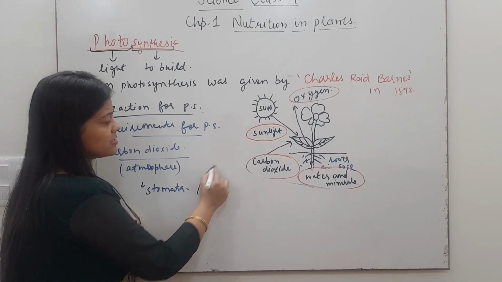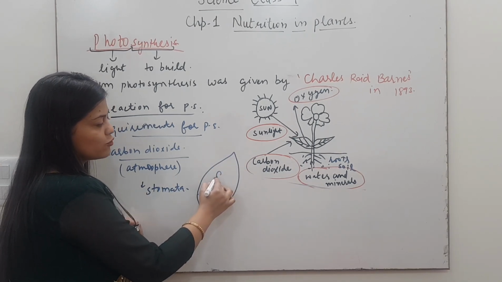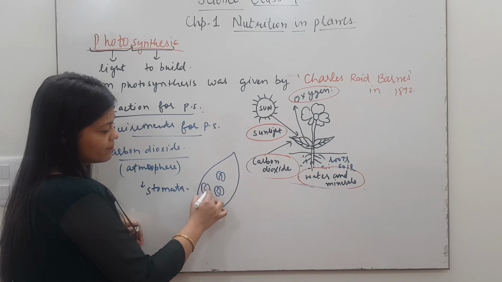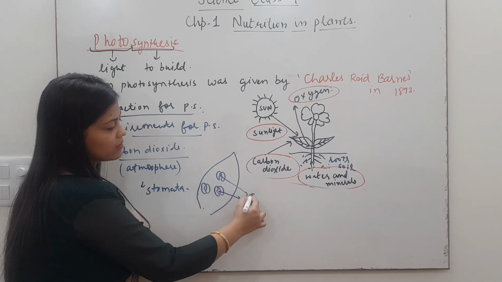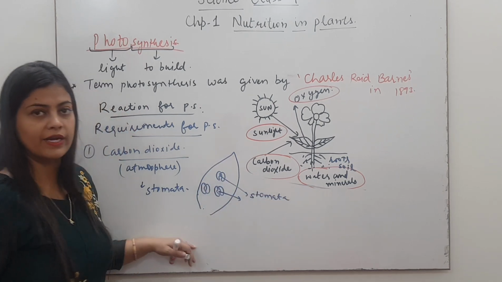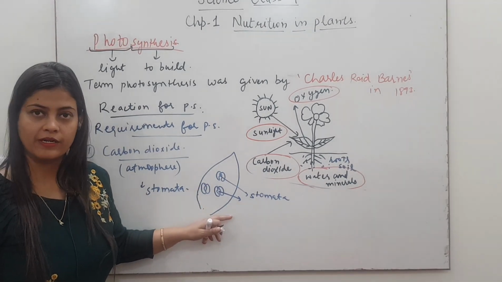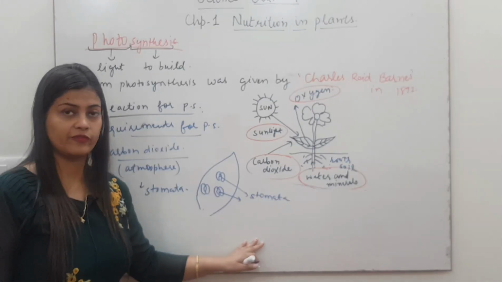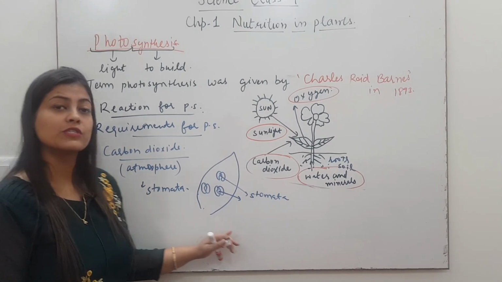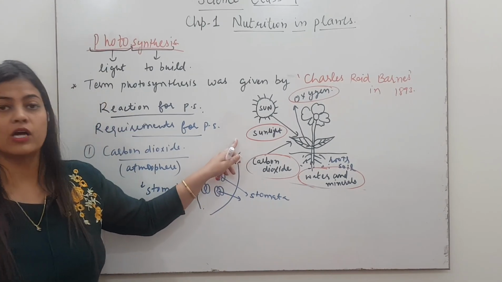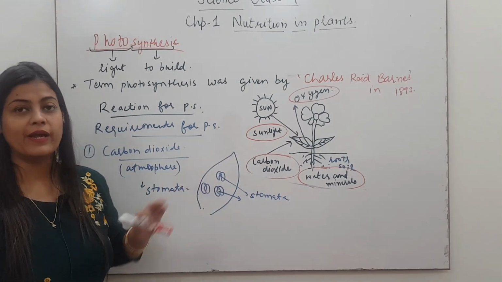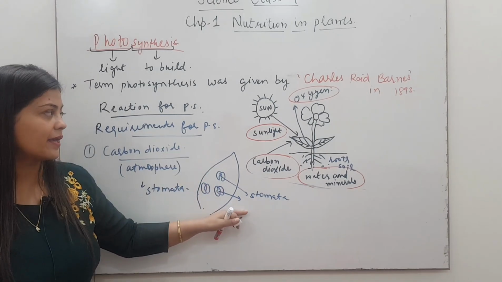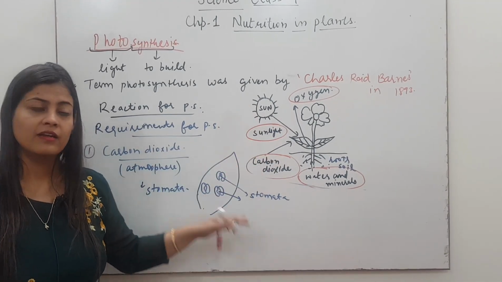What are stomata? If you see the leaf under a microscope, you will see small holes or pores in the leaves. These pores are called stomata. Clear? When these stomata open, the carbon dioxide will enter into the leaf. And you know that plants perform photosynthesis during daytime. Why does it happen? Because during the day the sunlight is there and the stomata are open. So when the stomata are open, they will take up carbon dioxide through the leaf, and sunlight is already there because it is day.